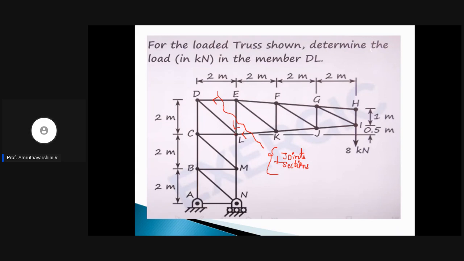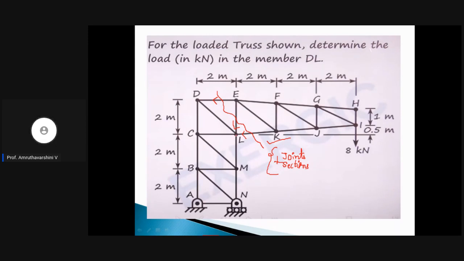Now look at this joint L. What happens here at joint L? The member force in EL is passing through L, right? And also the member force in KL is passing through L. Yes or no? Now, if we consider this part of the truss, we will forget the other part. We will consider only the right side of the section. As we have one external load here, we need to consider the external load to find out the member forces, right?